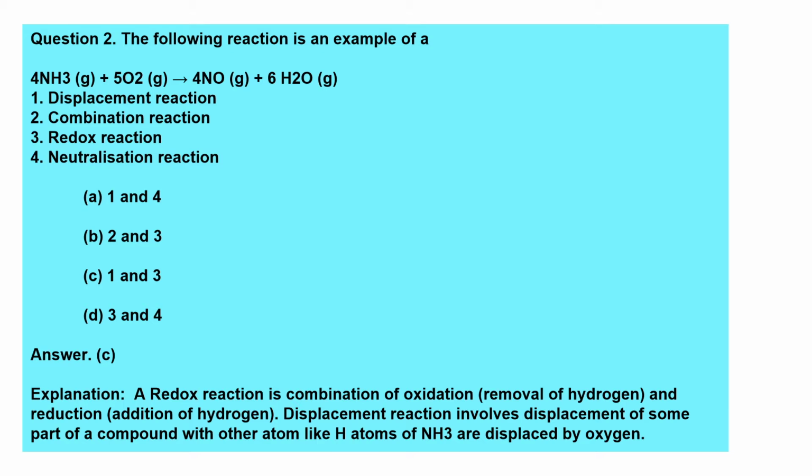of oxidation and reduction. In the oxidation reaction removal of hydrogen takes place, and in reduction the addition of hydrogen is taking place. So displacement reaction, as the highly reactive element is displacing the least reactive element, it is displacing some part of the compound with another atom, like hydrogen of NH3 is displaced by oxygen. Okay, here water is forming. Here the displacement took place. Okay, that's why it comes under displacement reaction as well as redox reaction.